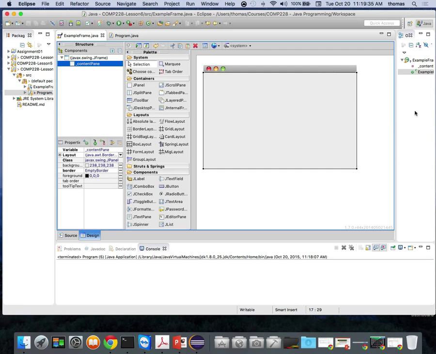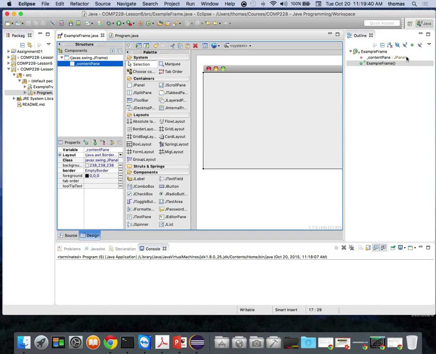Okay? I also have in my outliner, on the right, here's my outline, right? I have the content pane, which shows as an object of type JPanel. Example frame. So we're looking at two main components here: a JFrame and a JPanel. The JPanel is where we put all of our content. The JFrame itself is the window that pops up, right? I can't slap content right onto a JFrame. It won't work properly. You'll get errors.